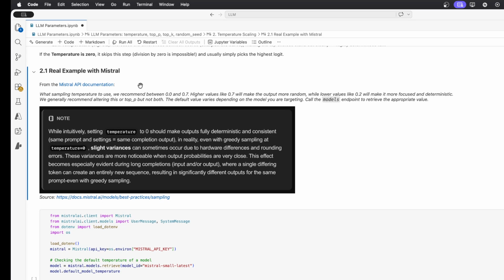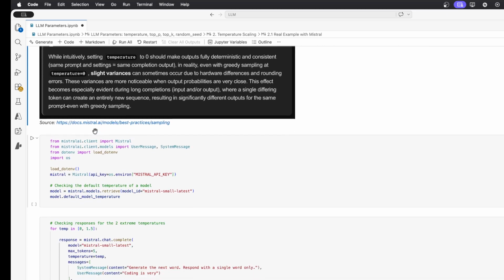They also tell you that the default temperature is not really in their documentation, but you can call the model's endpoint if you want to retrieve it. This is what we are going to do in the next cell below. They also explain why a temperature of 0 is not 100% deterministic, and there can be some slight differences if you try to replay the same sequence. And you can just read this paragraph if you're interested in this topic.